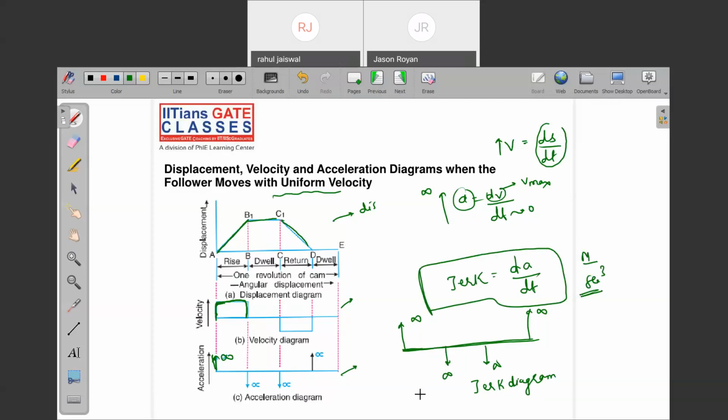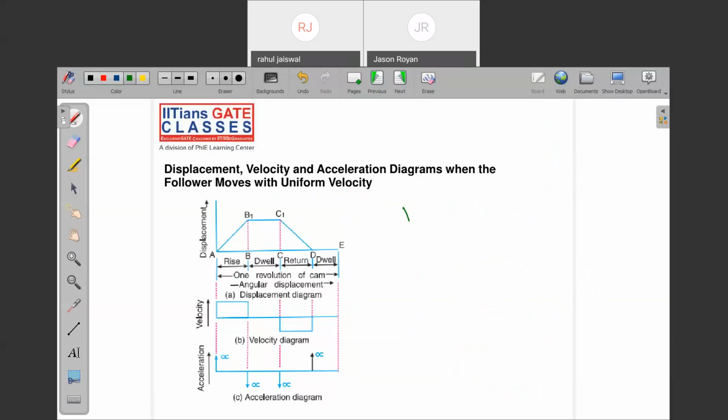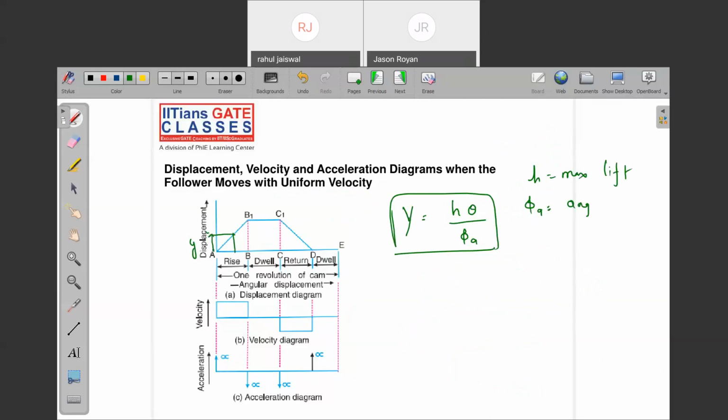Okay. So first of all, we need to determine what is the displacement, velocity, and acceleration for a follower which is moving with uniform velocity. Note down: y is equal to h theta by phi a. This is the displacement, where h is nothing but the maximum lift or stroke. Theta is the angle at any point at which I need to find the displacement, that is y. And phi a is what? Angle of ascent, angle of rise.